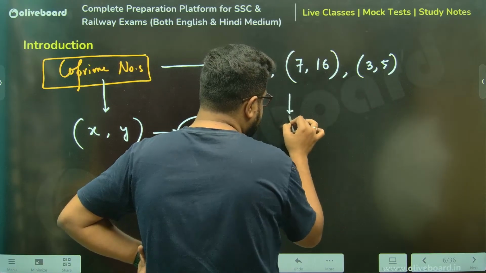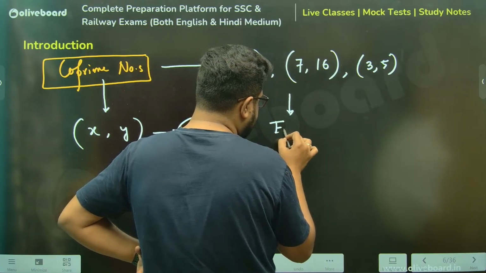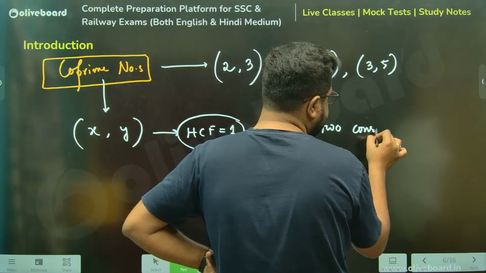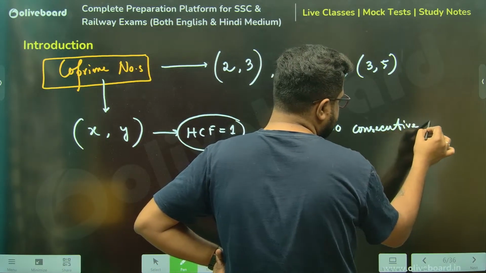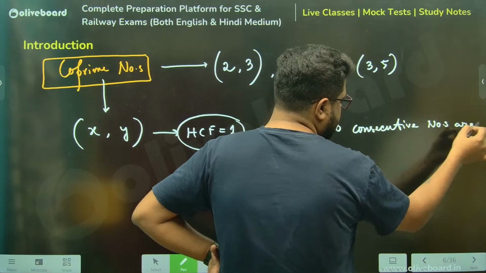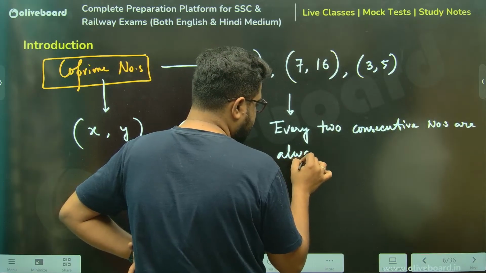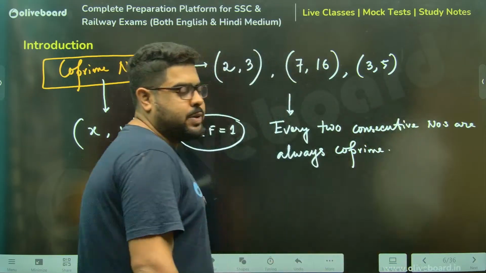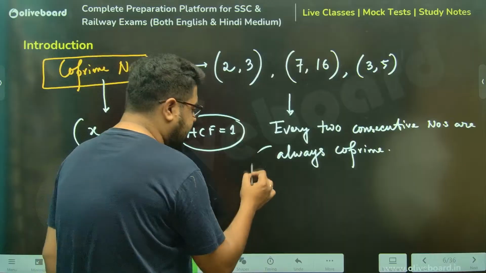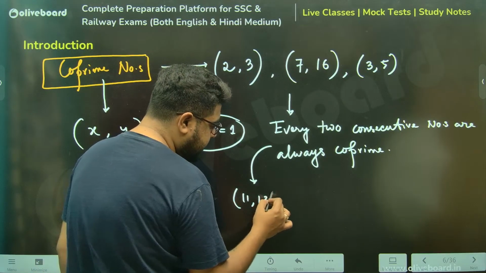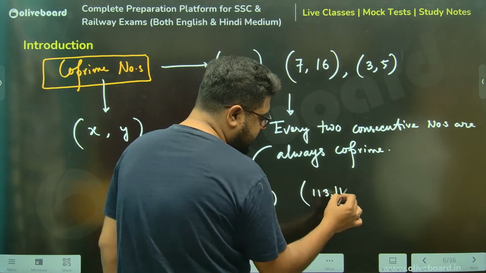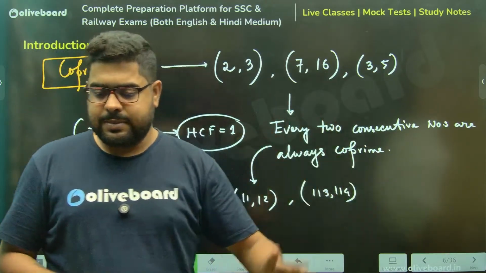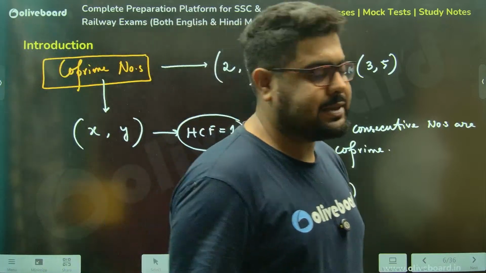But remember, every 2 consecutive numbers are always co-prime. Meaning you write any two numbers, 11, 12, 113, 114. Whenever they are consecutive numbers, back to back, they are always co-prime sets.